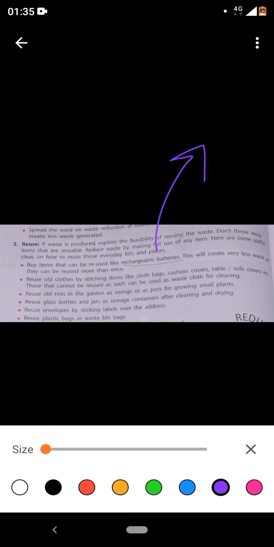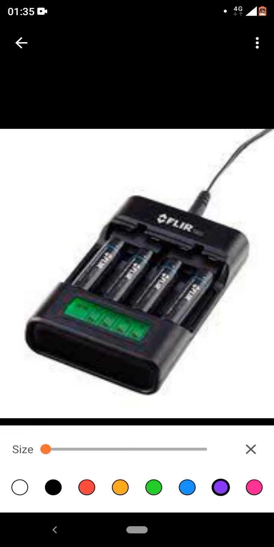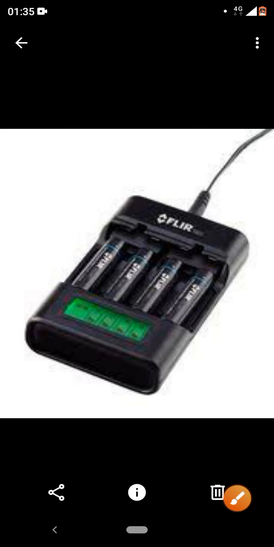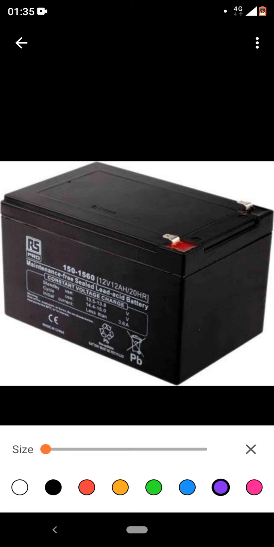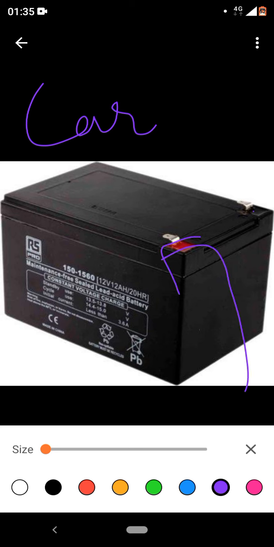Buy items that can be reused, like rechargeable batteries. I'll show you an example of rechargeable batteries here. This is one of the examples. Here we have the batteries, kept in a sort of cloth, which are being charged. And hence these batteries are charged. The car batteries, brilliant example. They are rechargeable. Whenever the battery goes down, we go for charging. The charging electrodes are connected here, and hence a source of energy is provided and they are charged.